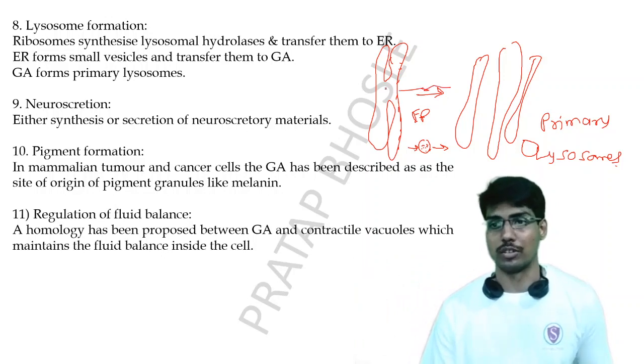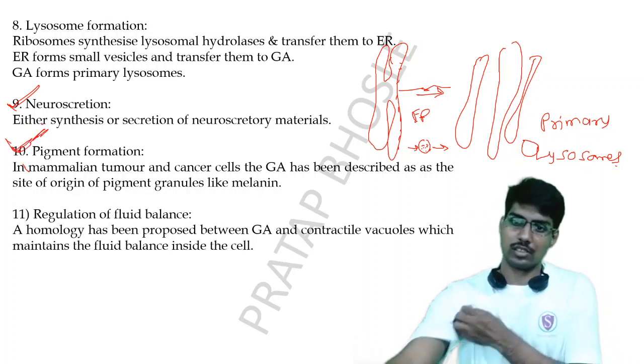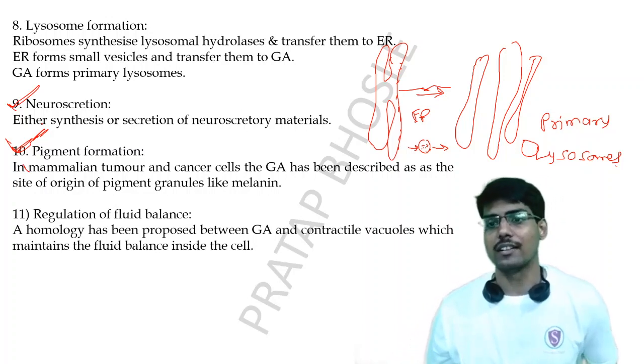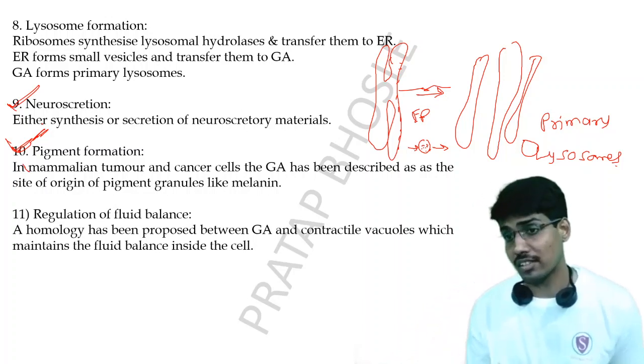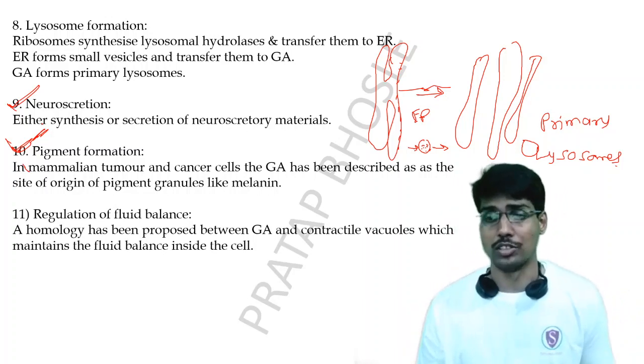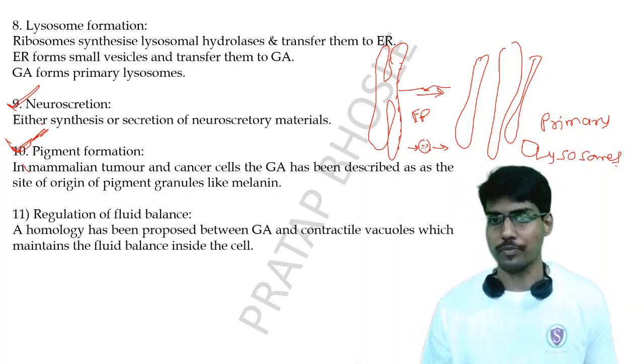It is also a function. Next is the pigment formation. Studies on cancers or tumor cells have shown that melanin pigments are synthesized, or are supposed to be synthesized, in the Golgi apparatus. So this is one of the functions of the Golgi apparatus, pigment formation.